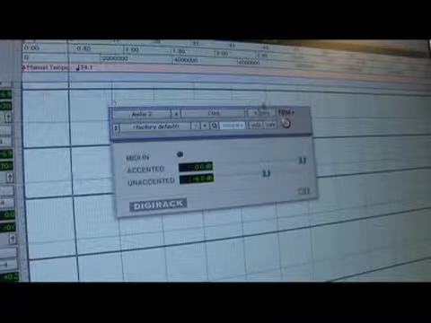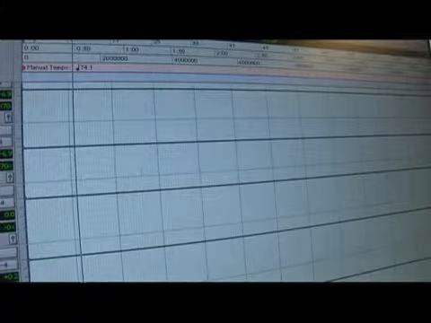Once this is all set, you can turn off your click just by muting it, or by going onto the click and clicking no insert.